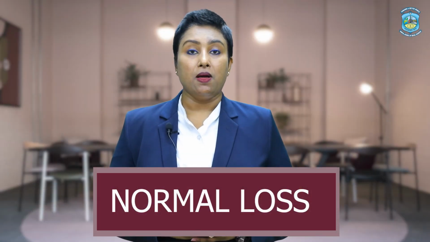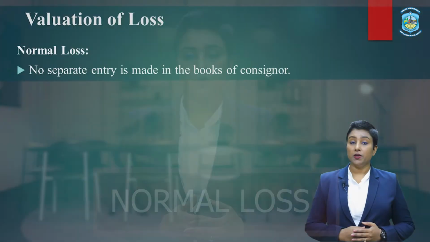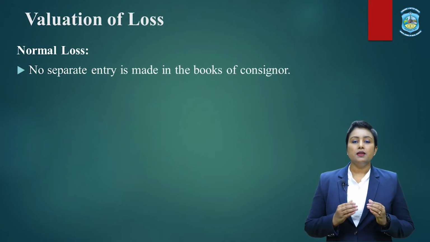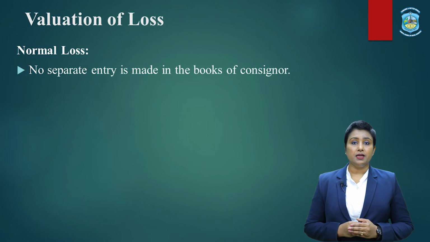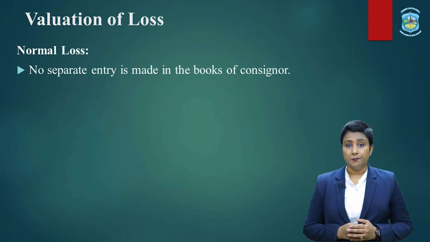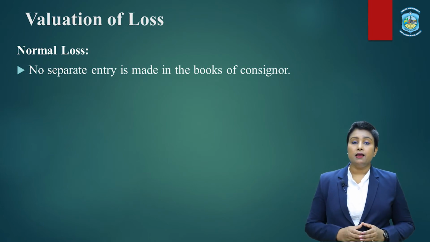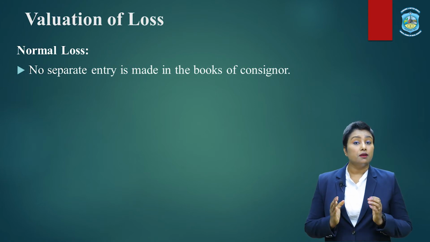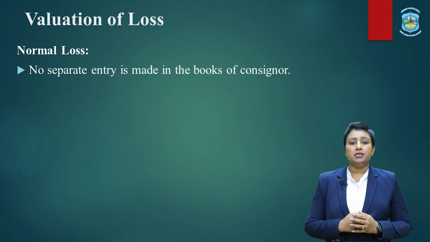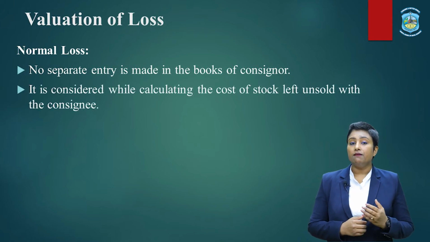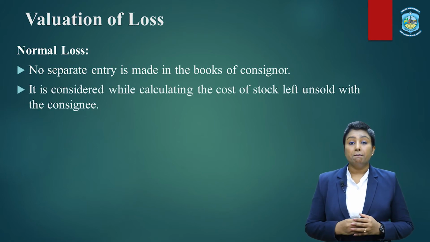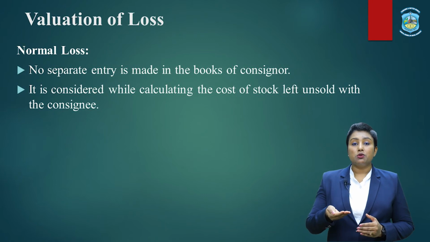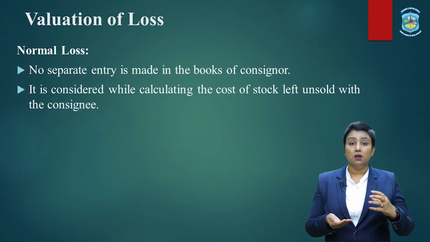Let us understand now about the normal losses. For normal losses, no separate entry is to be made in the books of accounts of the consignor, because, as I said earlier, these losses are absorbed in the cost of the goods remaining. The second point is that it is considered while valuing the closing stock, because the closing stock has to be valued considering the value of normal loss.